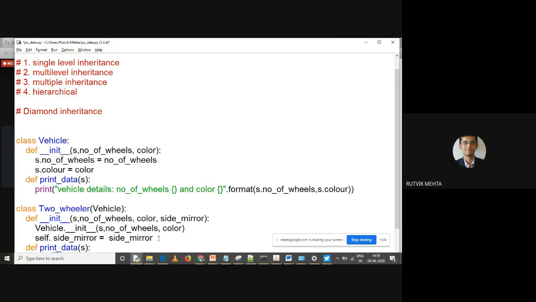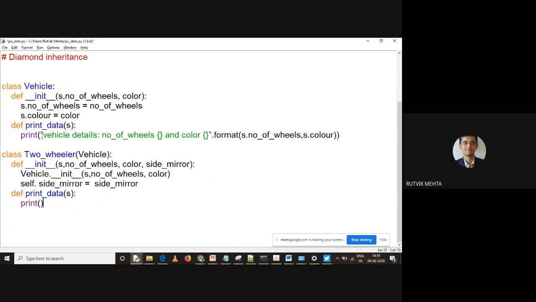Print. Let's maximize it. So I'm just going to print this vehicle details as it is. Right. And I'm going to add one more thing over here, that is side mirror. So let me add side mirror. Okay.